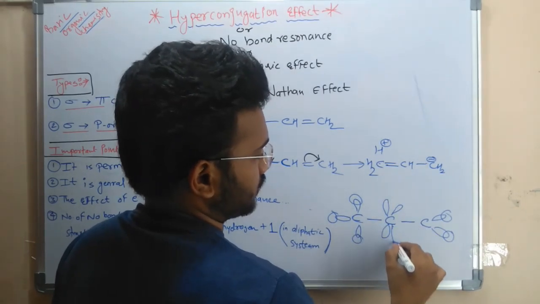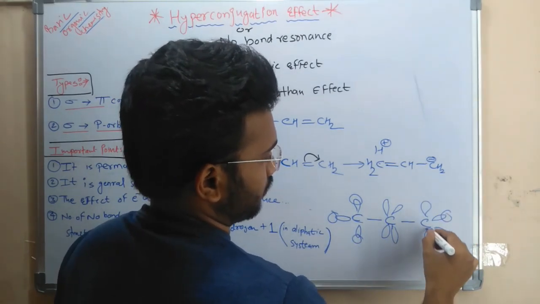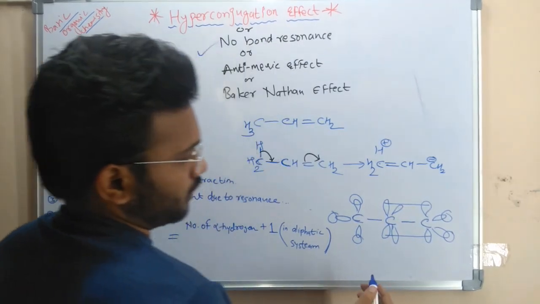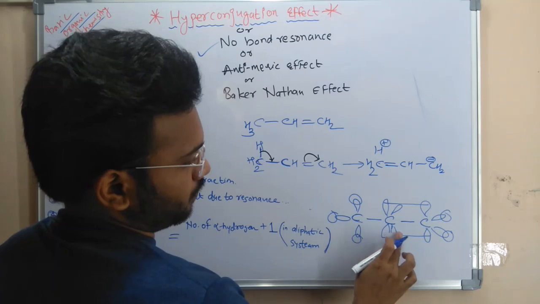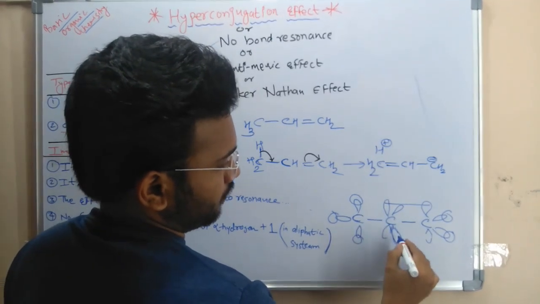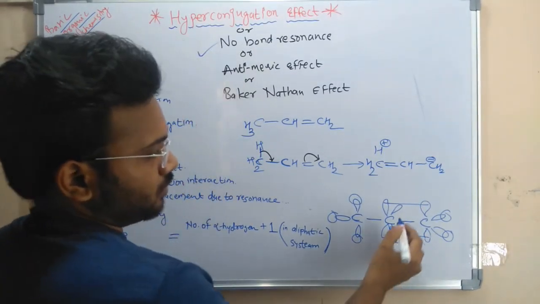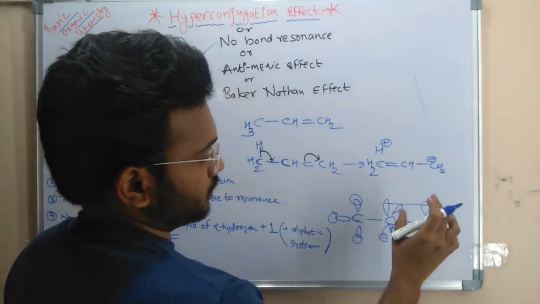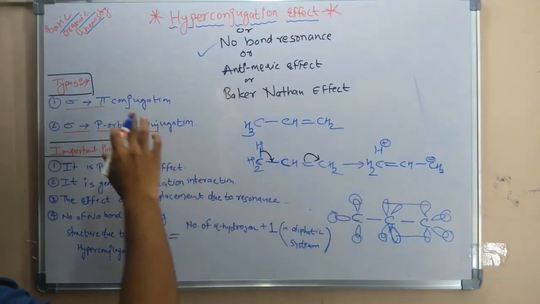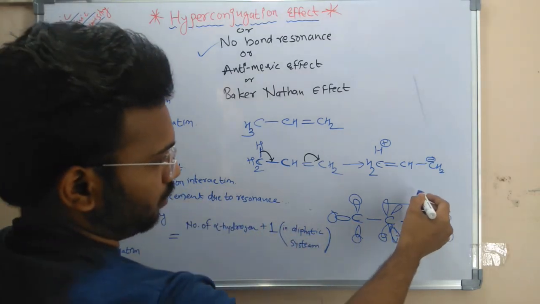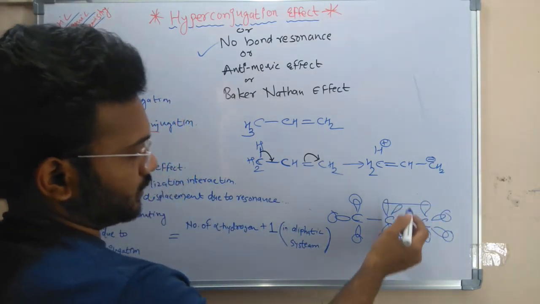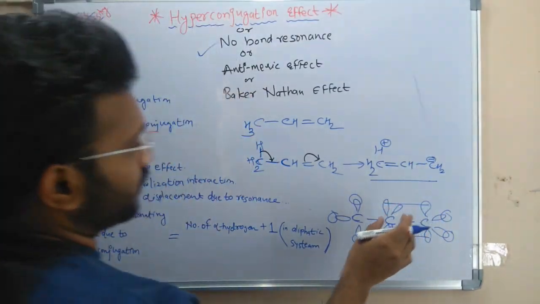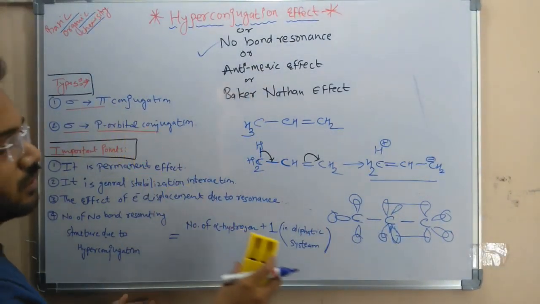And there is a pi bond here, and this is also a pi bond. So this is the one hydrogen, that is CH, and this second is a pi bond. What happens? There is a pi conjugation. This bond is very easy to break, and due to the delocalization, the final structure is formed. This effect we call the hyperconjugation effect.